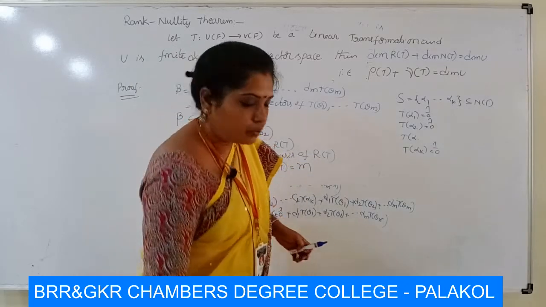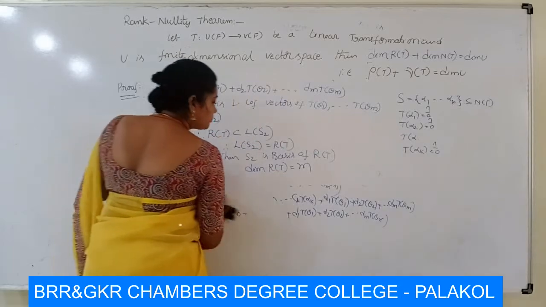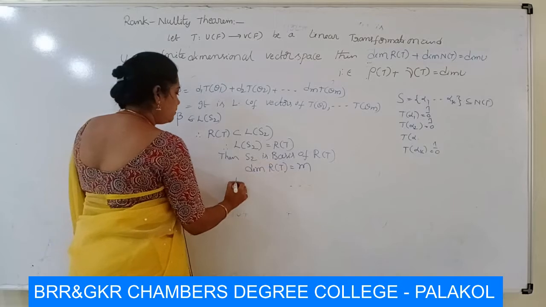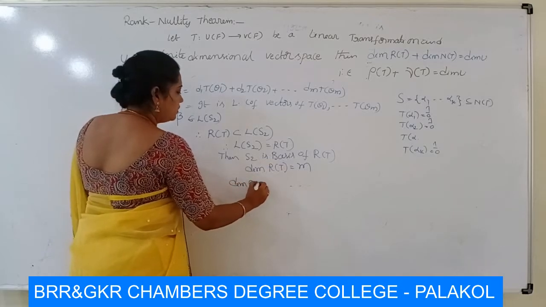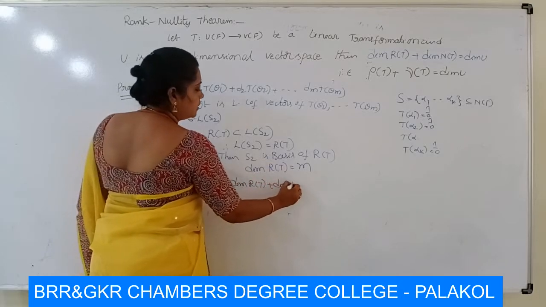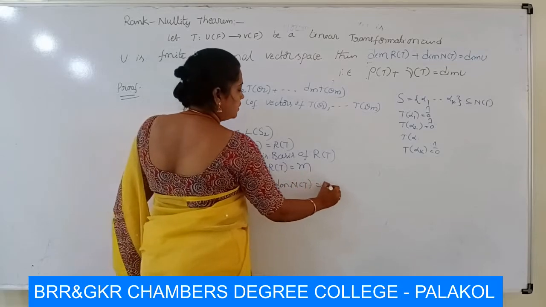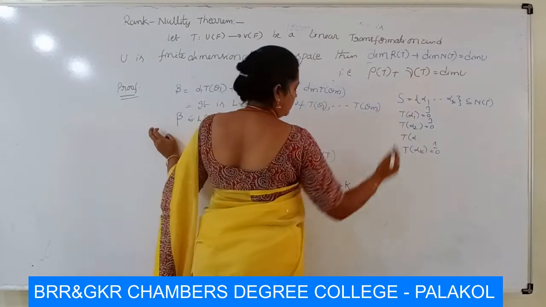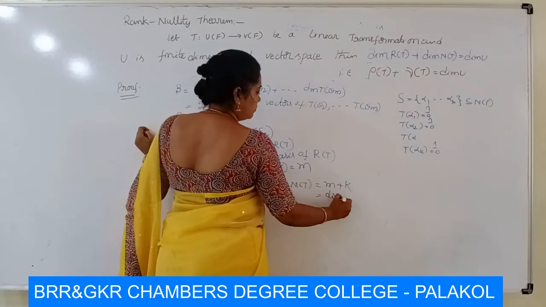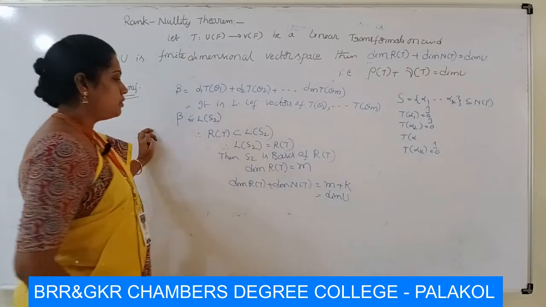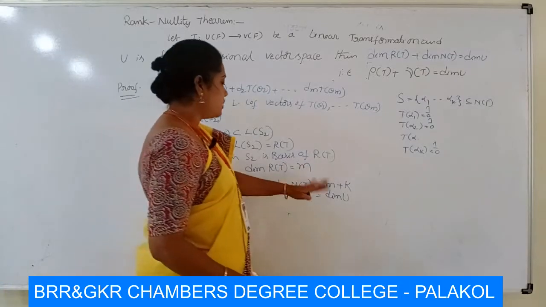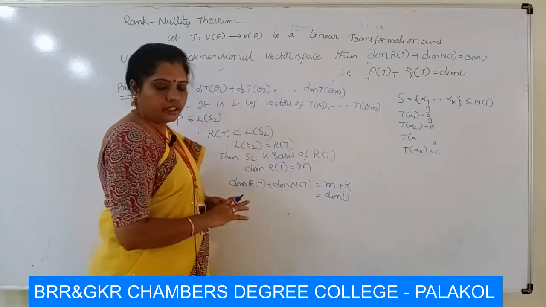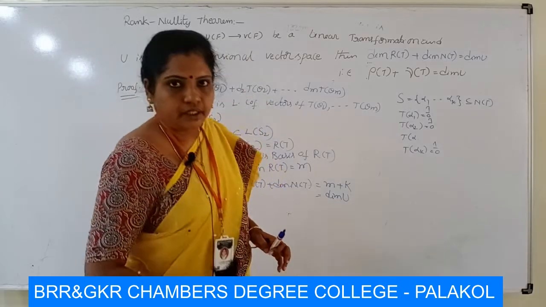So we proved the equation: dimension R of T plus dimension N of T. Dimension R of T is m, dimension N of T is k. This is the dimension of U, which we already proved in the theorem. So therefore dimension R of T plus dimension N of T is equal to dimension U. This is the rank nullity theorem, a very very important theorem.